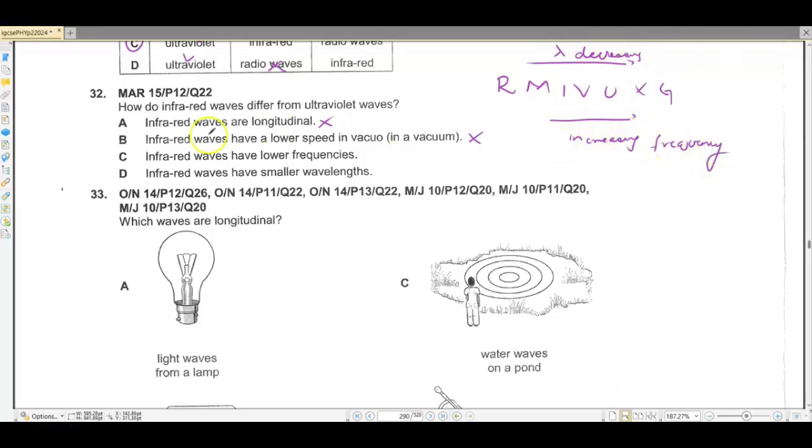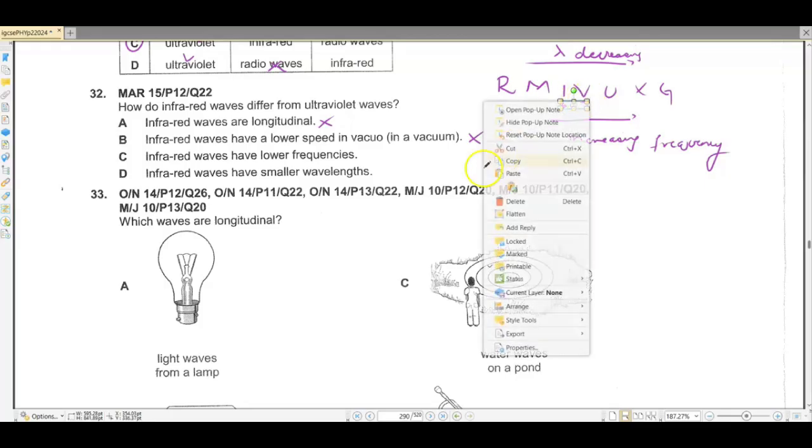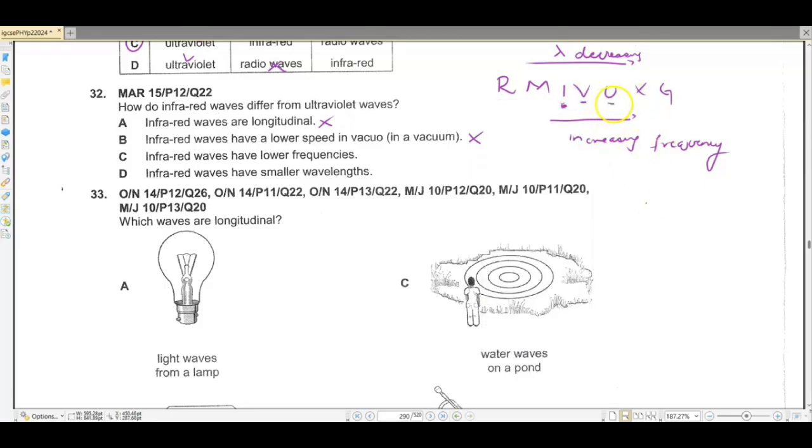So infrared has a lower frequency than the visible or ultraviolet, whereas infrared waves have larger wavelength than all of these on this side.